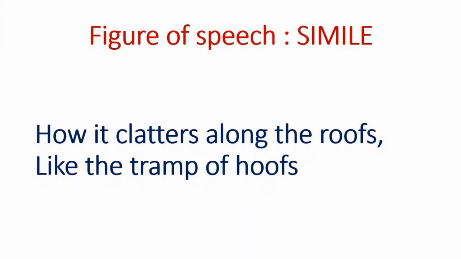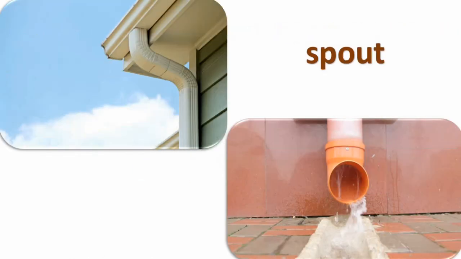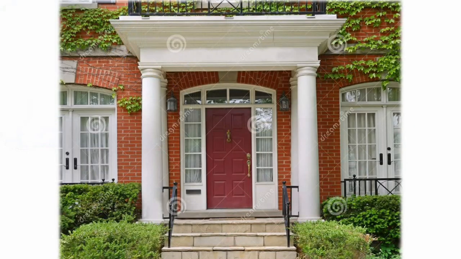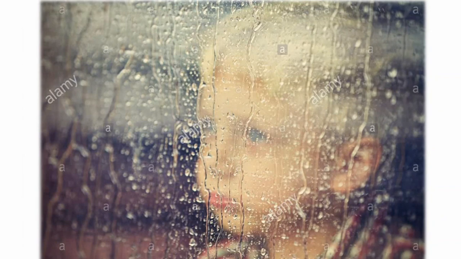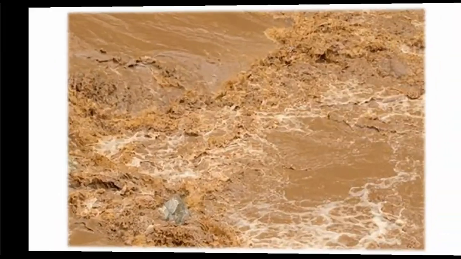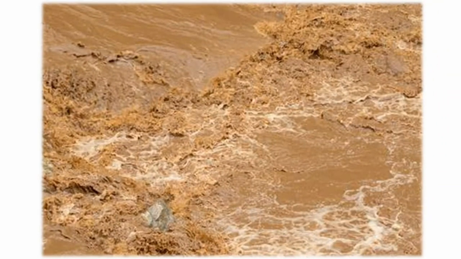And the poet also says how the rainwater gushes and struggles to come out from the spout. You can see the picture of a spout on the screen. In the third stanza, the poet is watching the beautiful rain from his portico. The rainwater pours and pours, and the window pane is dripping with water. As it rained heavily, the rainwater flowed with mud into the gutter.